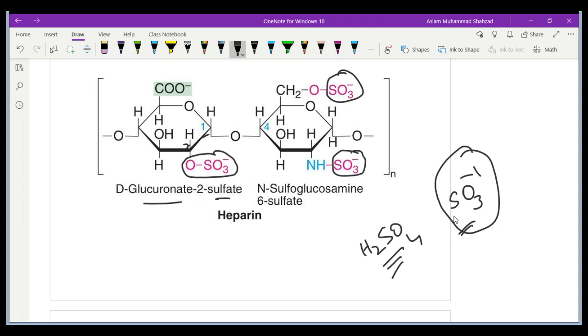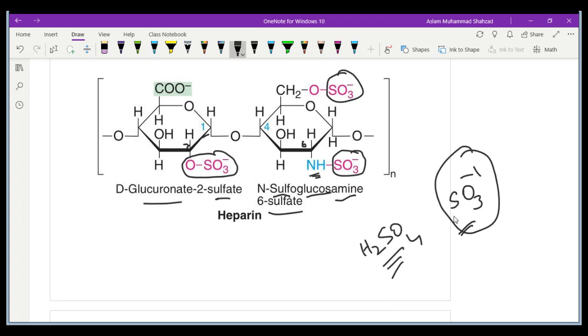Here we have two sulfate molecules. One is N-sulfo, where we call this the N position and then mention sulfo. Then the other section is glucosamine, with the amine 6-sulfate. This NH is binding with the sulfate molecule at the 6 carbon position.